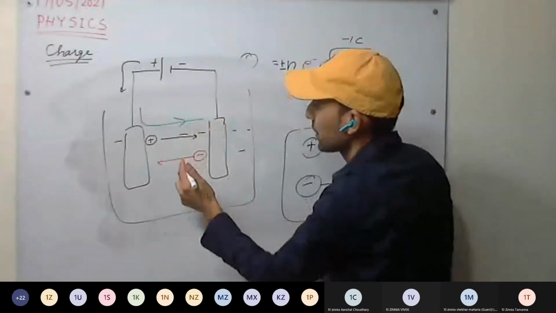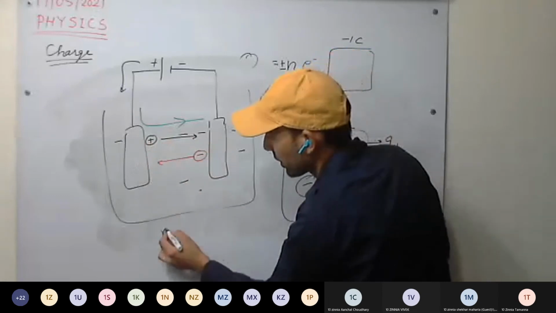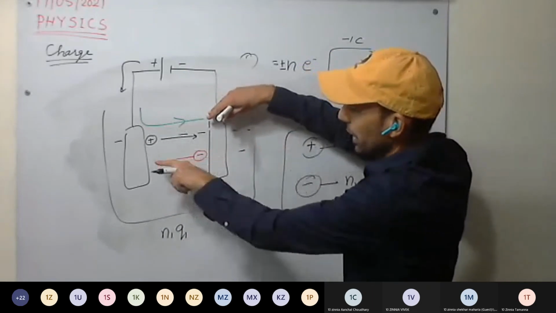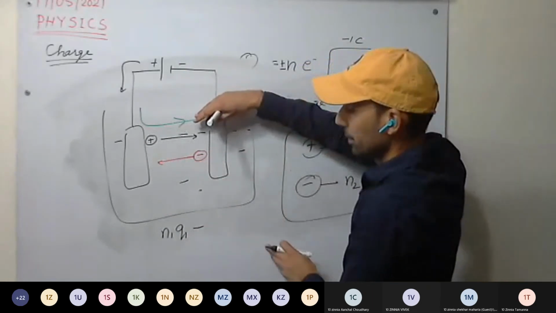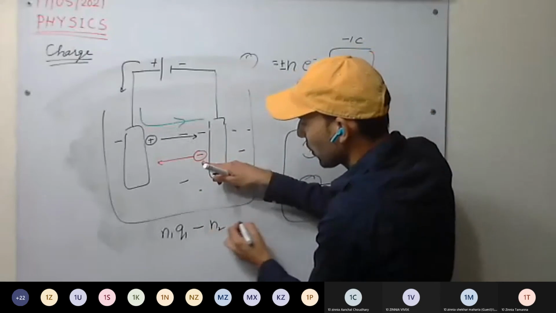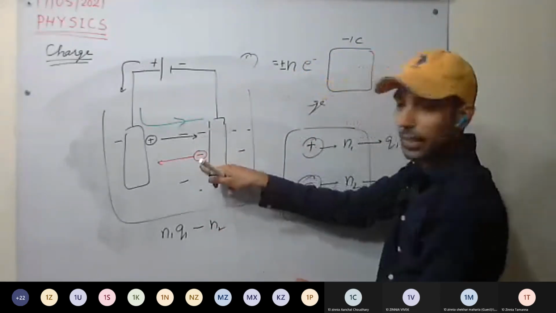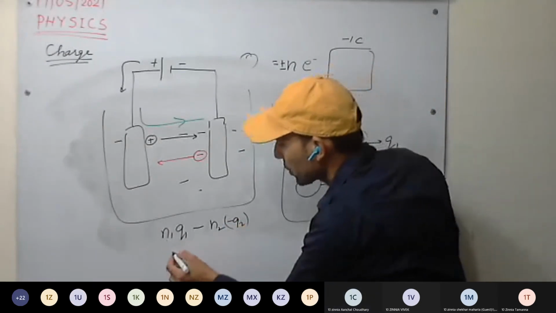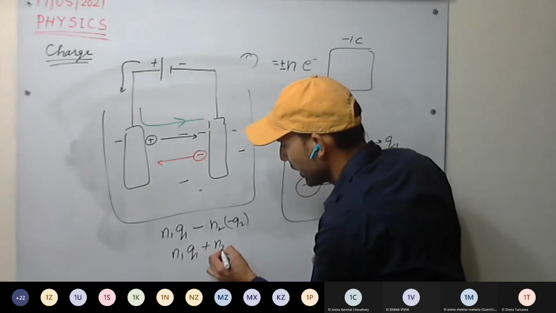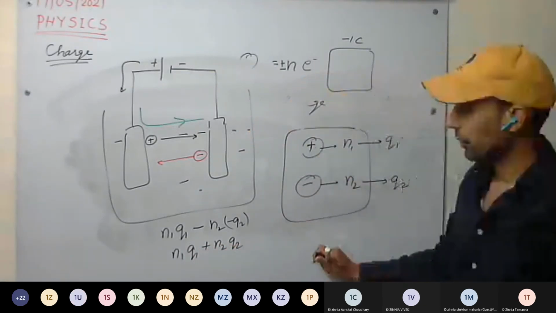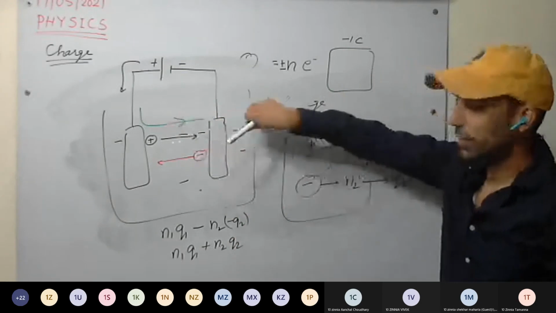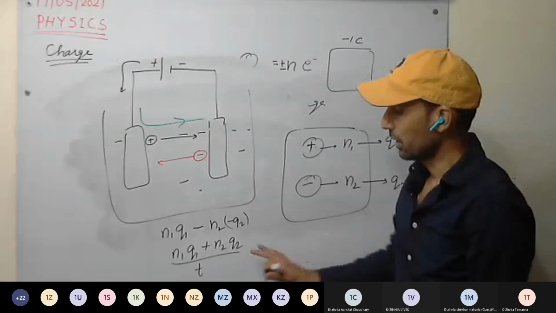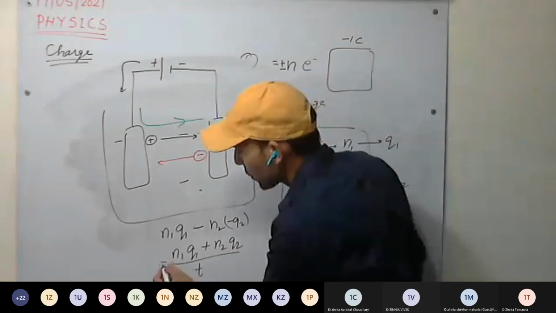So what will be the total charge? Positive ions N1 Q1. Now negative ions are in the opposite direction, so minus. N2 is the number of negative ions, and negative ions charge is minus Q2. So it will be N1 Q1 plus N2 Q2. This is the total charge. And now how to take the current? Divided by time taken for the flow T. So this will be our total current flowing.